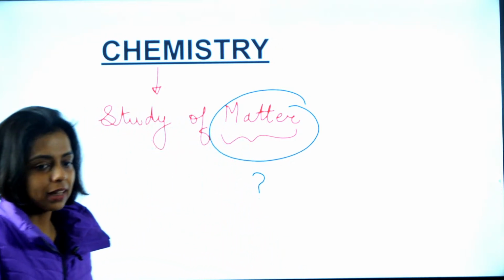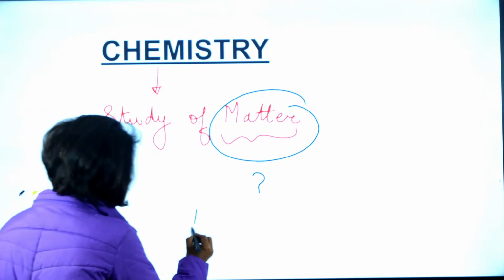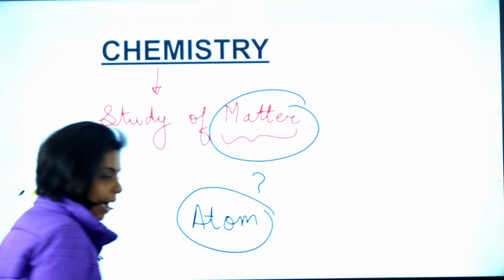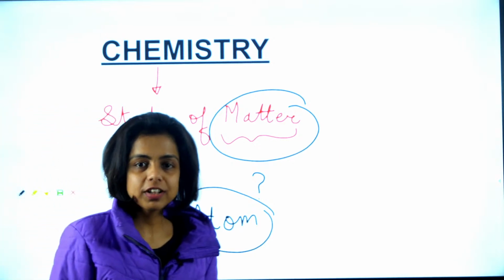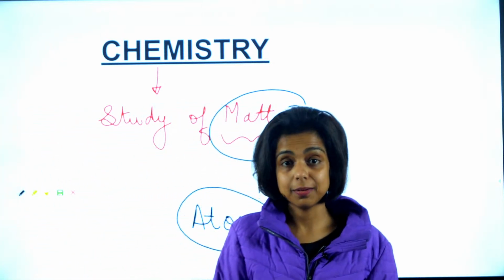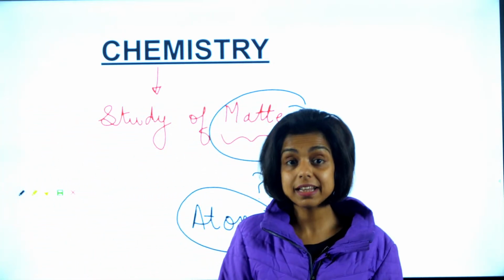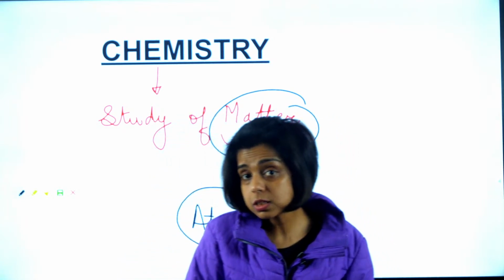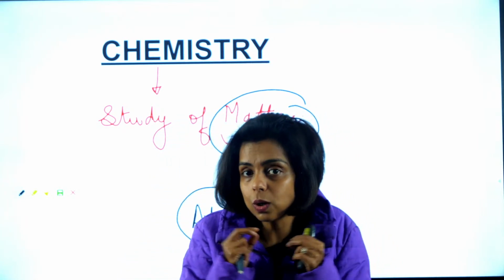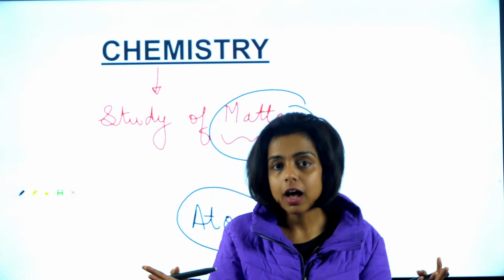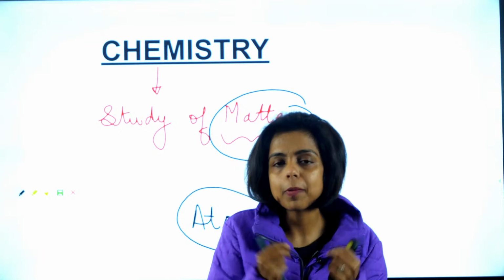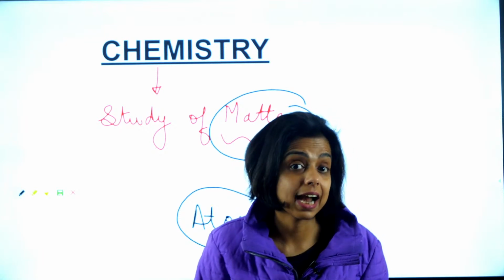Okay, very good, Aditri. So everything is made up of what we call atoms, right? Matter is made up of atoms. Can you please tell me who was the first person who told us that everything around us, which we call matter, is made up of very small particles known as atoms?